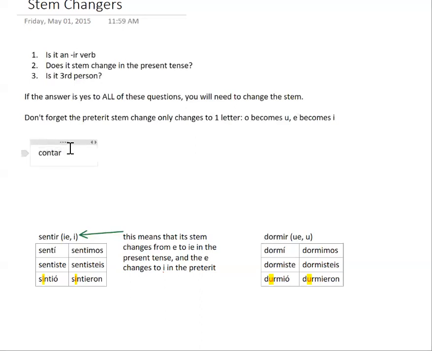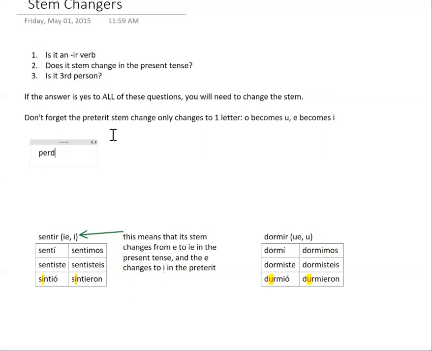It stem changes in the present tense: yo cuento, tú cuentas, él cuenta. But in the preterite, it's an AR verb, so in the yo form you get conté, contaste, contó, contamos, contasteis, contaron. It's just a regular verb. AR verbs do not stem change, nor do ER verbs.